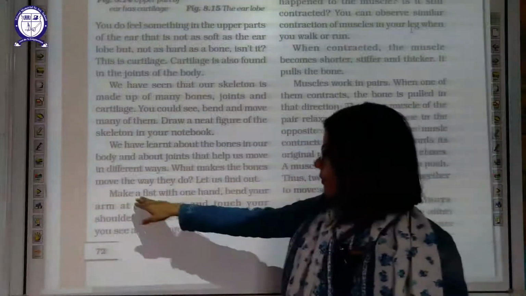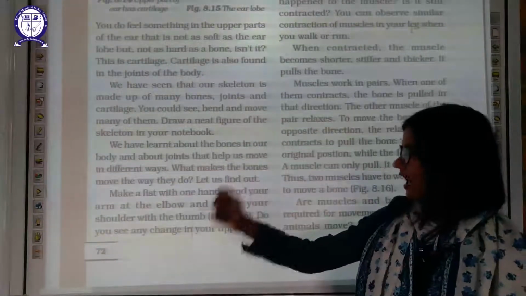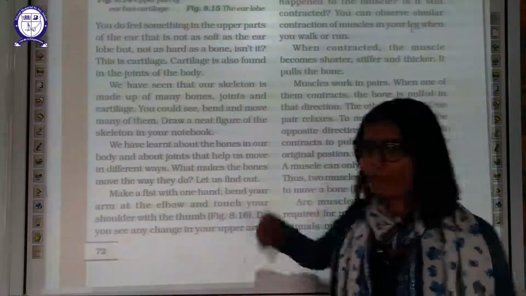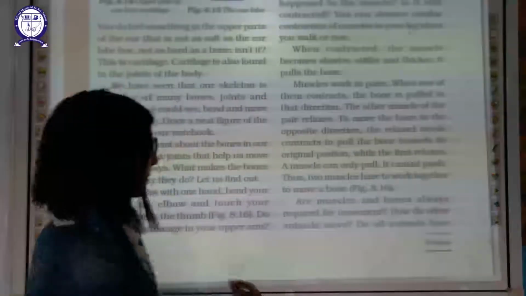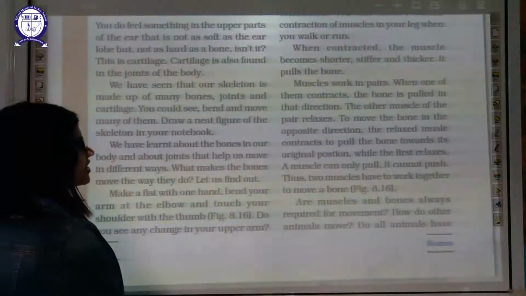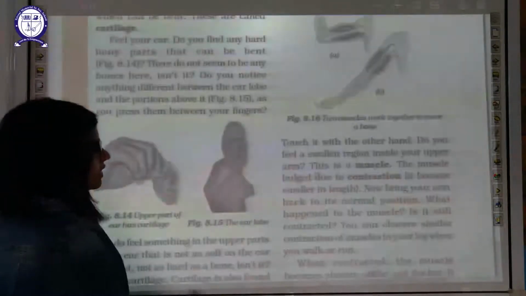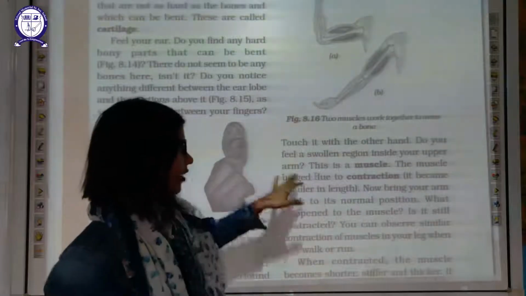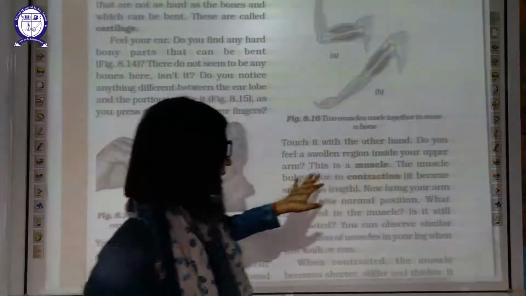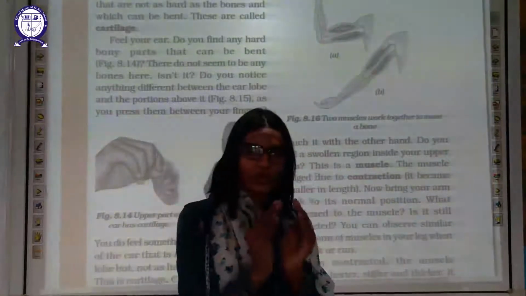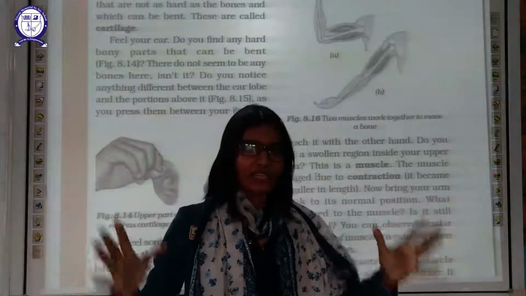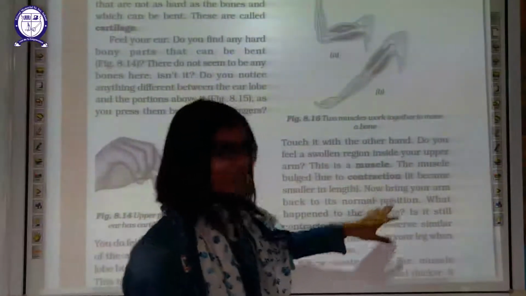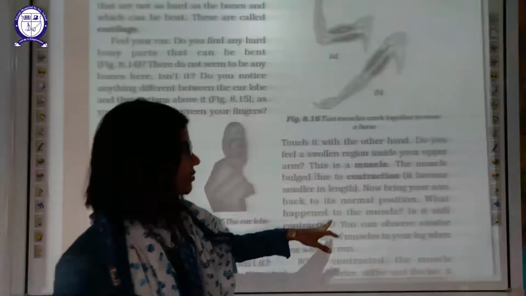Make a fist with one hand, bend your arm at the elbow and touch your shoulder with the thumb. You will see a change in the upper arm. That change is due to muscles. Touch it with the other hand. You will feel a swollen region inside your upper arm. This is the muscle. The muscle bulges due to contraction. It will shorten and it will relax. This movement helps bones to move, because bones cannot move on their own. Contraction and relaxation of muscles help these bones to move.